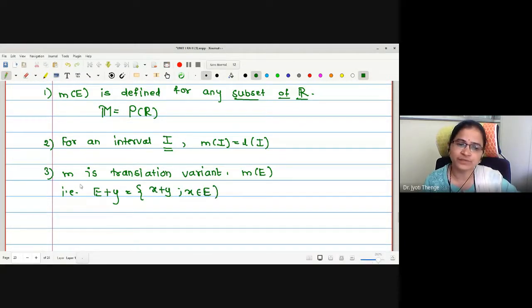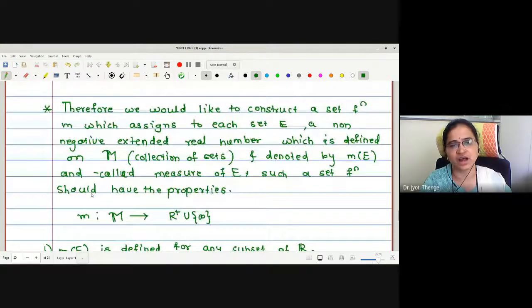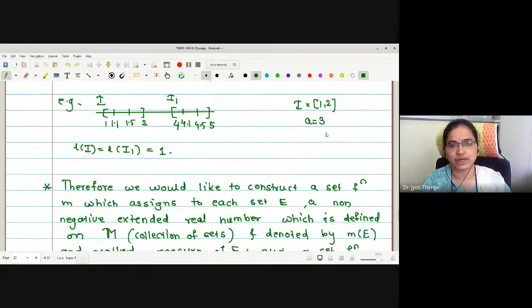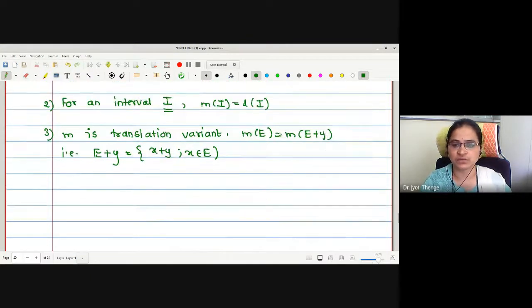And what is the meaning of translation invariant? M of E is equal to M of E plus Y. This is one of the properties of length we have studied now. Translation invariant. Here I should write actually length of an interval is equal to length of the interval I plus A. Right. But here we were writing measure of E is measure of E plus Y.